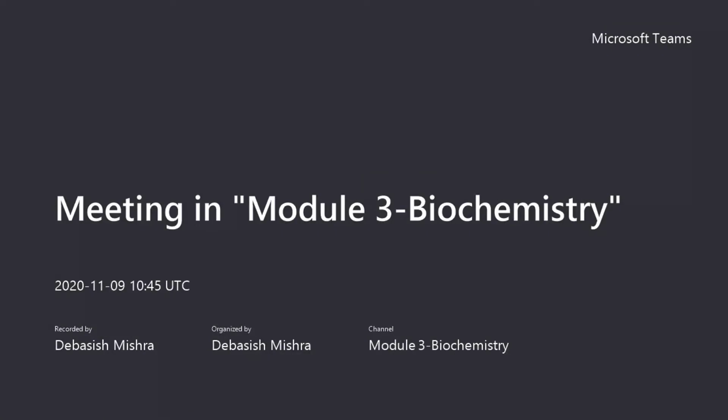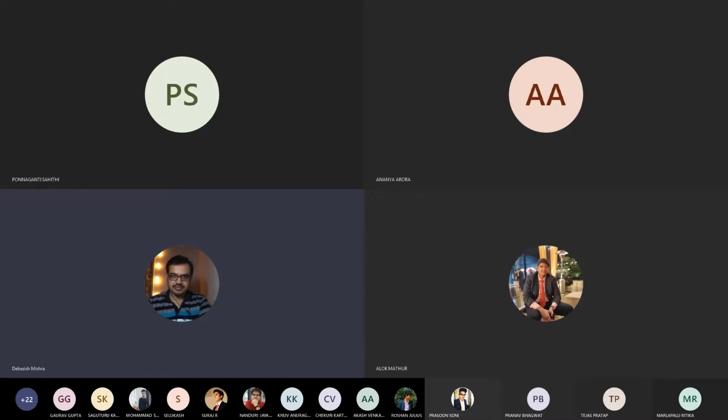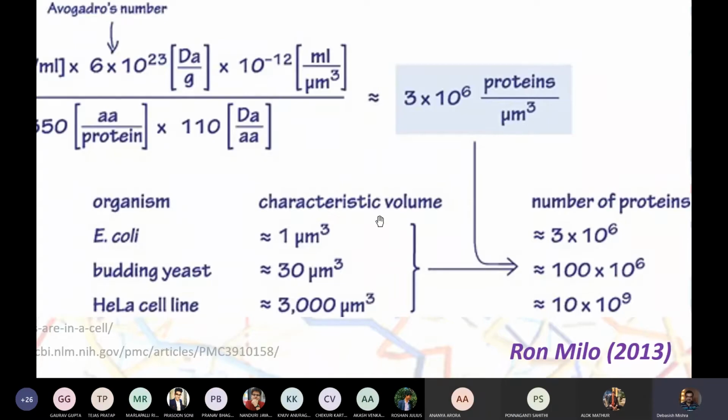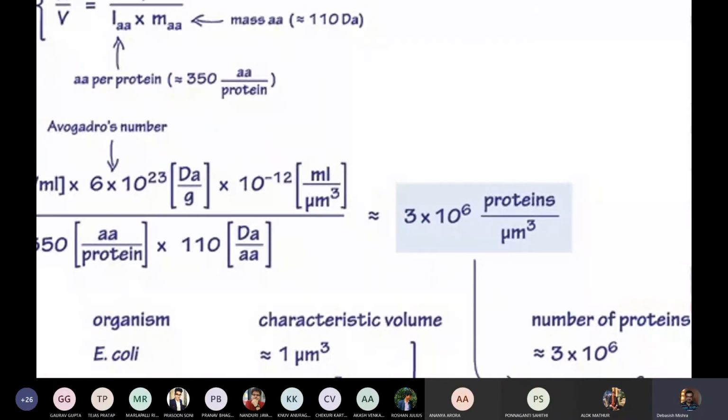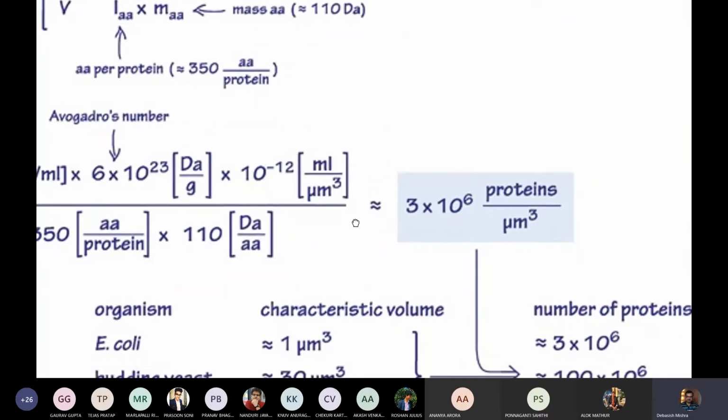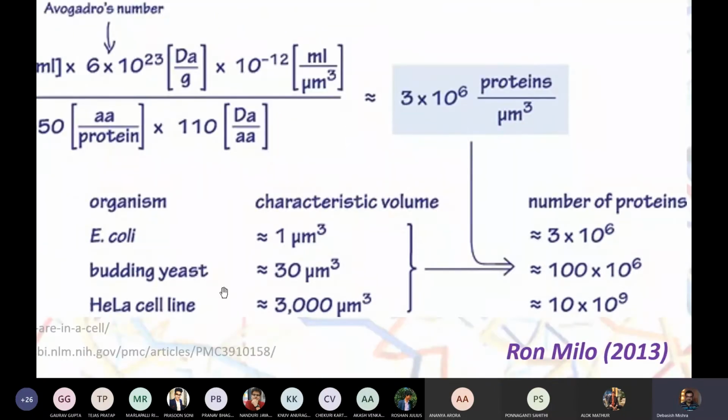We see that cells do everything with proteins, and we have quite a good number of proteins in individual cells, be it a prokaryote, be it a fungus, that's yeast, or be it a HeLa cell, that's our living human cell.